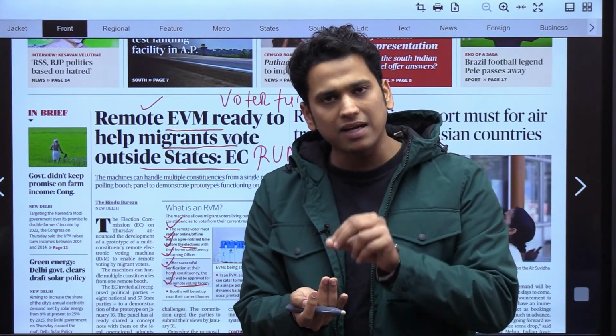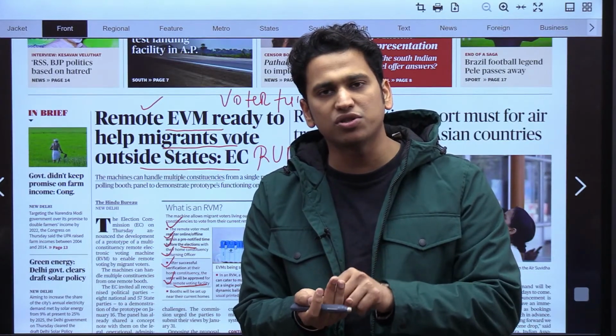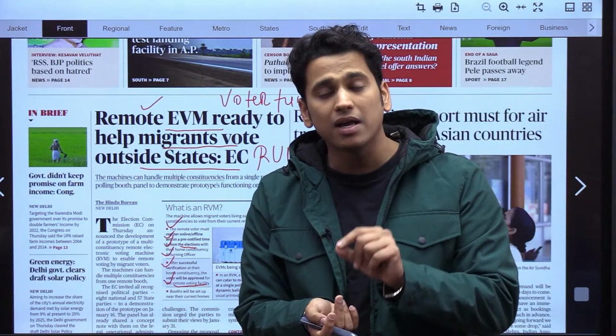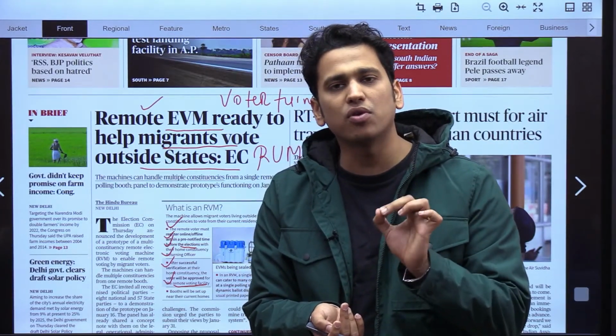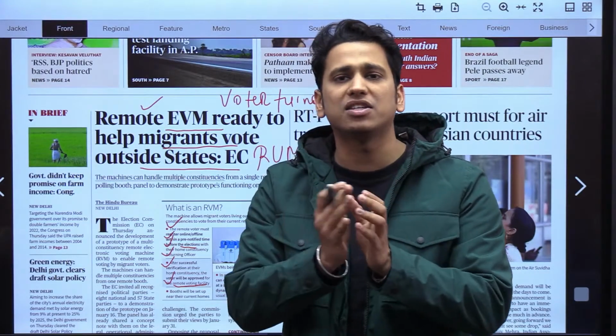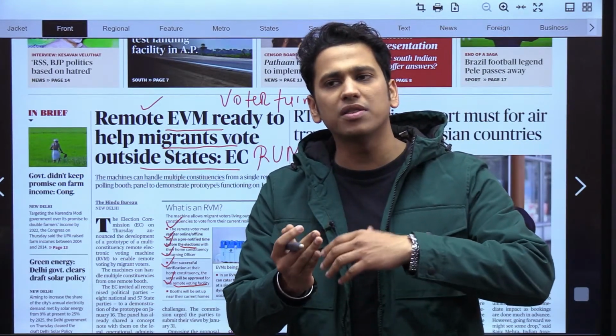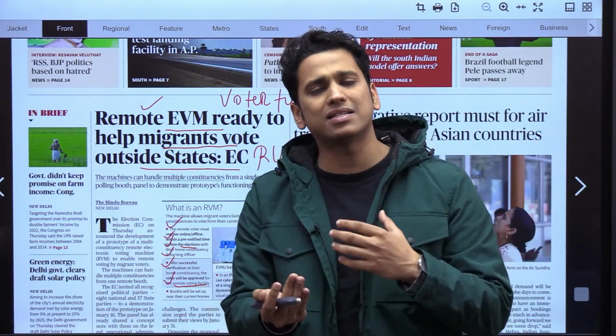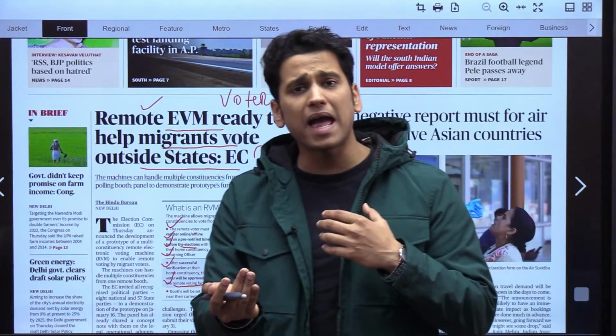One thing, that this prototype that is being introduced, it has to make sure that the person is not voting two times. He is not voting two times. So this has to be used in a very diligent manner. Every protocol needs to make sure that there are no loopholes that could be exploited by any person.